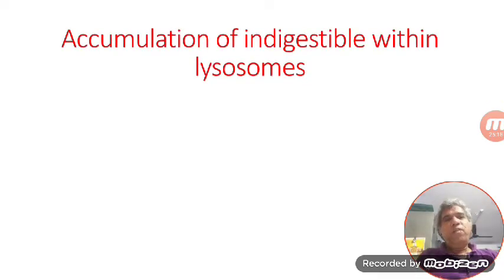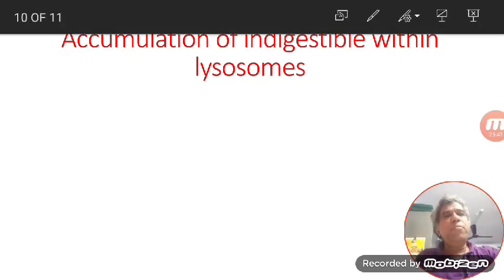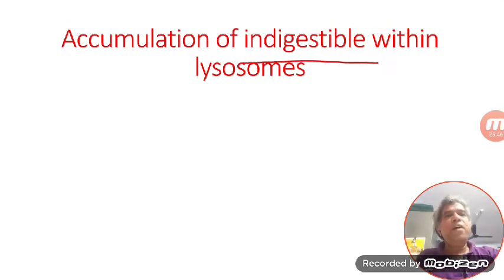Last function of lysosomes is accumulation of indigestible material that is present within the cell or within the lysosomes itself. Because this is an era of pollution, we may be inhaling many aerosol particles like silicon dust, asbestos dust, etc. This silica is not digestible because there is no enzyme in our body that can digest silica or asbestos. So all this aerosol particulate matter will get accumulated within the lungs.